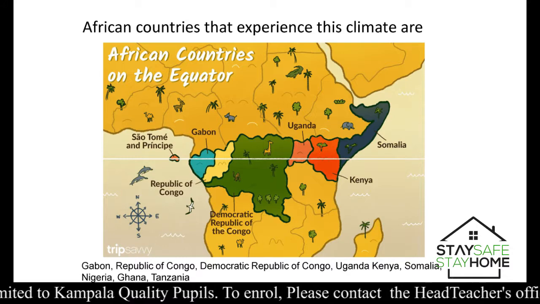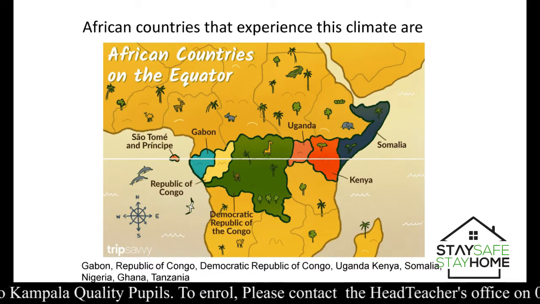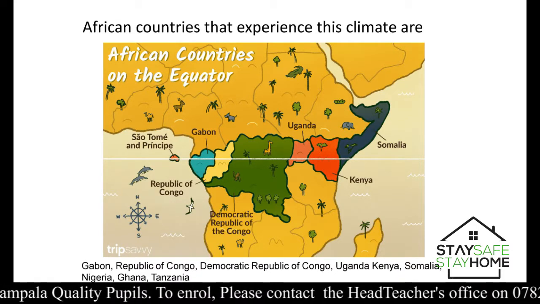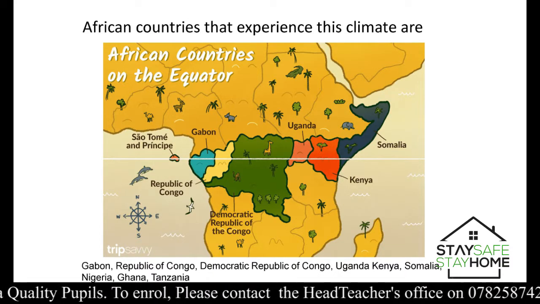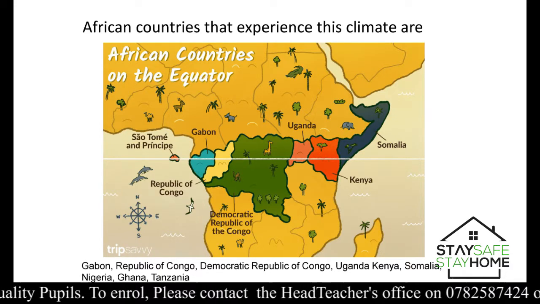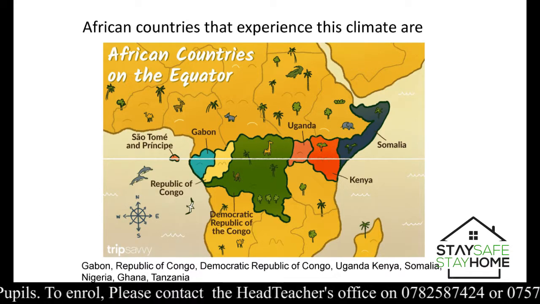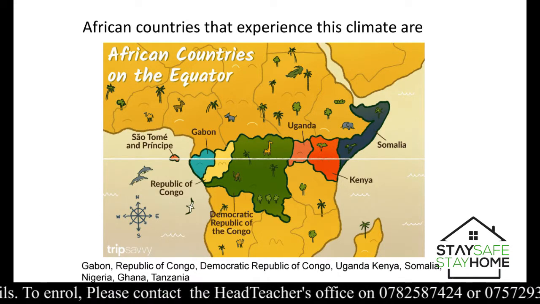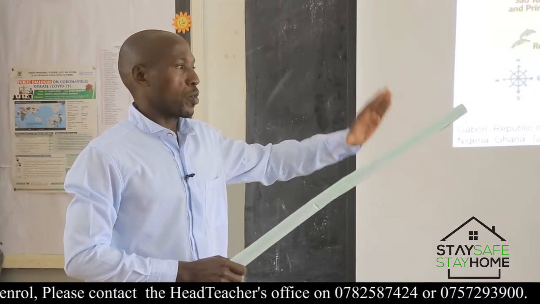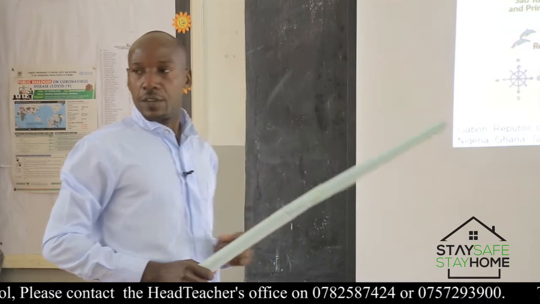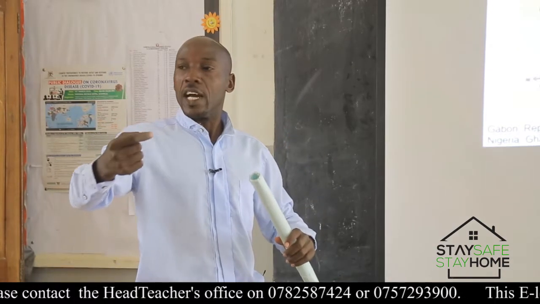Countries that experience it include Uganda, Kenya, some part of Somalia, the Democratic Republic of Congo, the Republic of Congo, Gabon, Nigeria, Ghana, Tanzania, and other countries, so long as they stretch up to 5 degrees north or south of the equator. All those countries are said to be hot and wet.